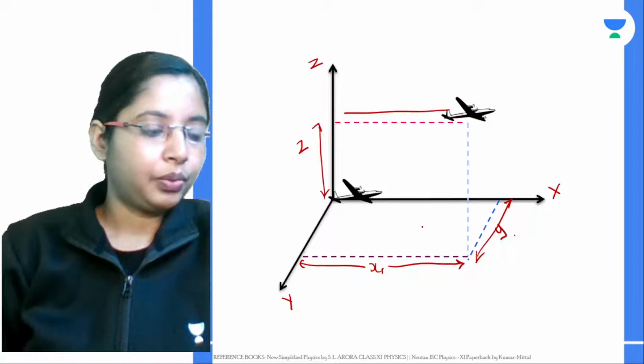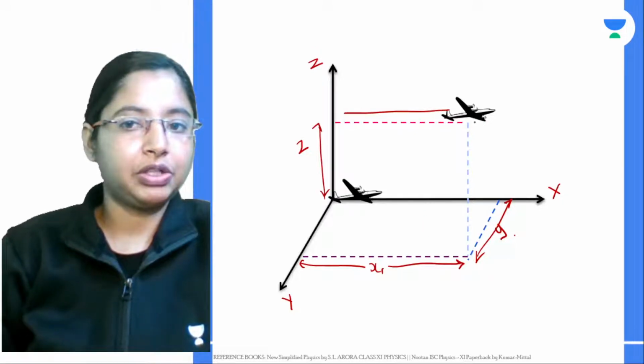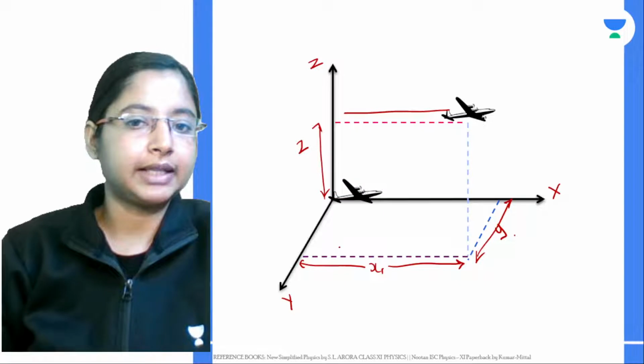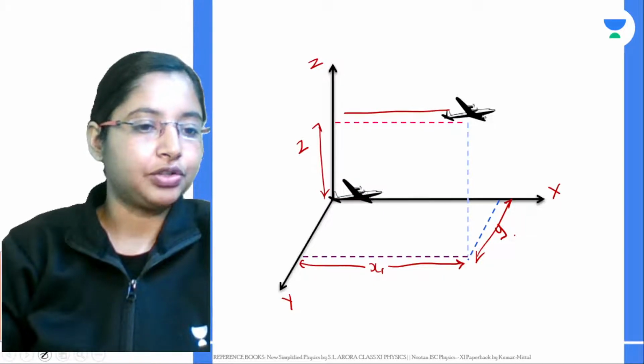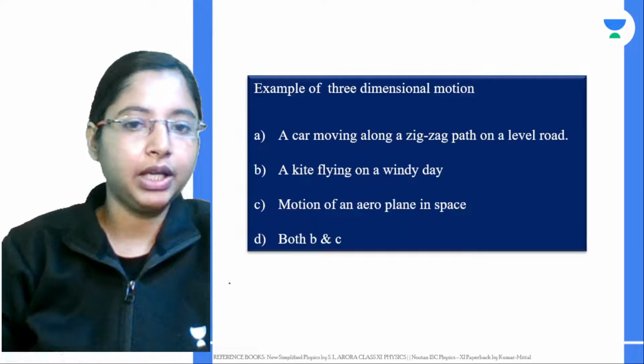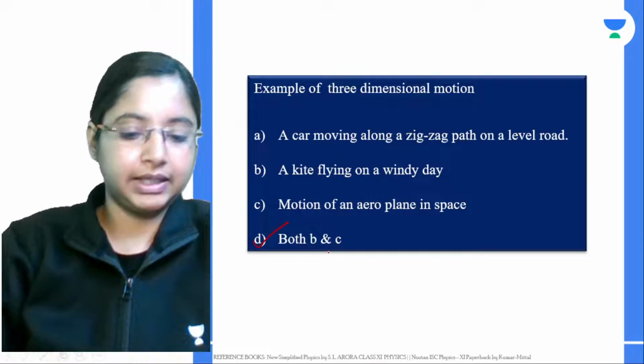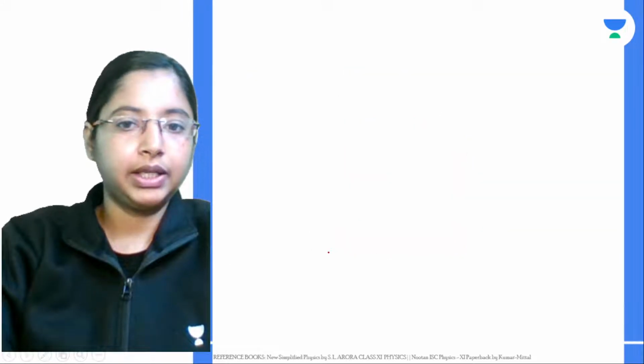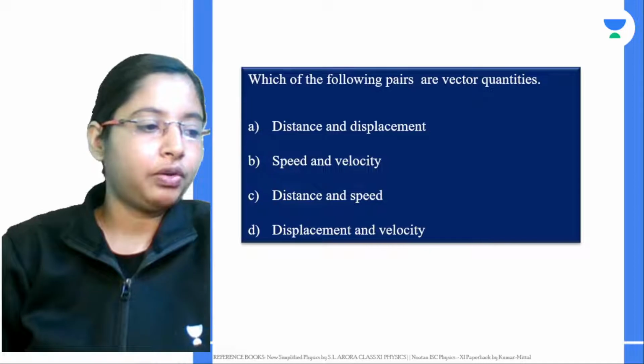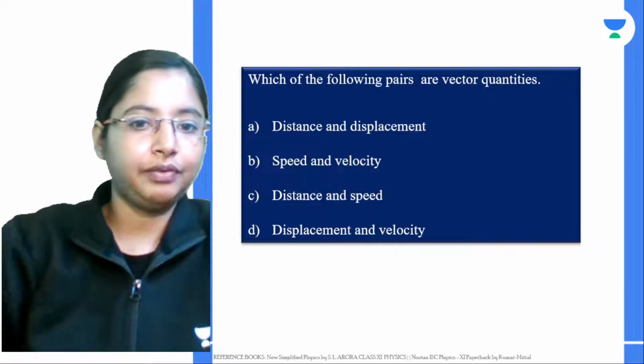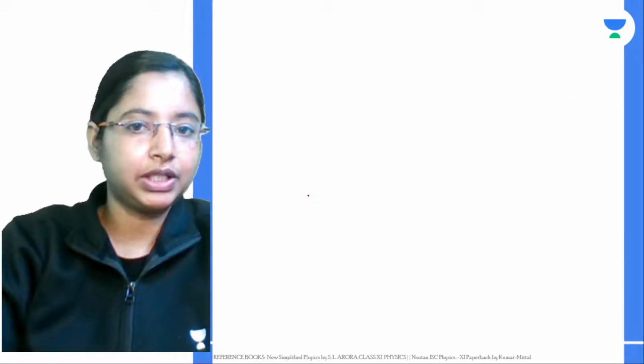Whenever you're taking motion in a three-dimensional object, three coordinate axes are taken into consideration. So basically that is motion in a plane. Here both B and C are right. Next question: which of the following pairs are vector quantities? Again, we saw it was both displacement and velocity.